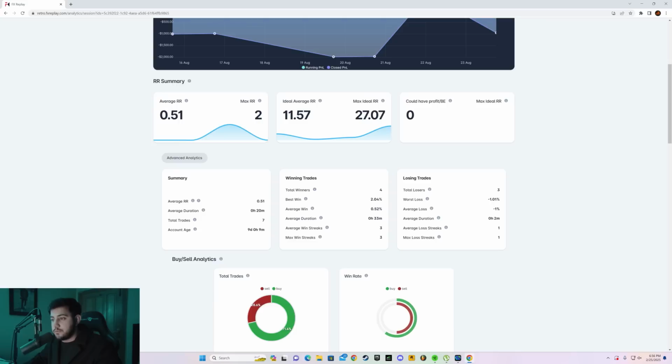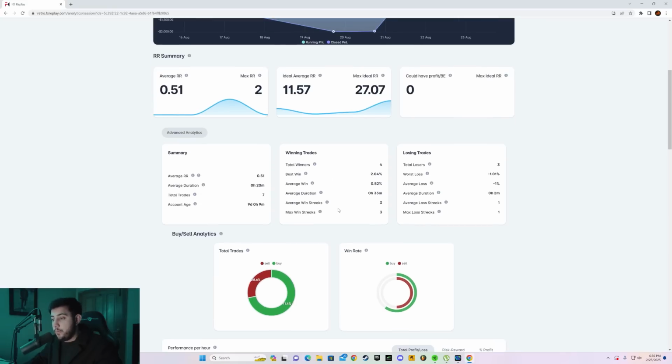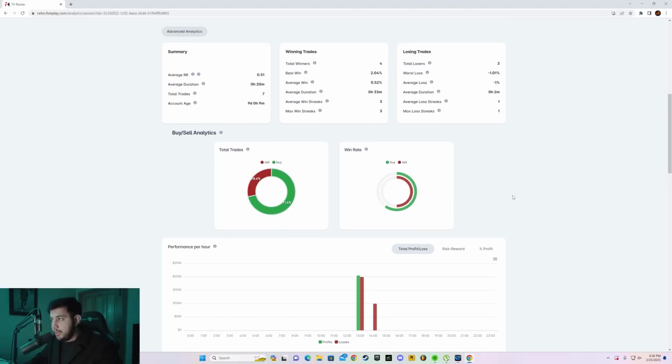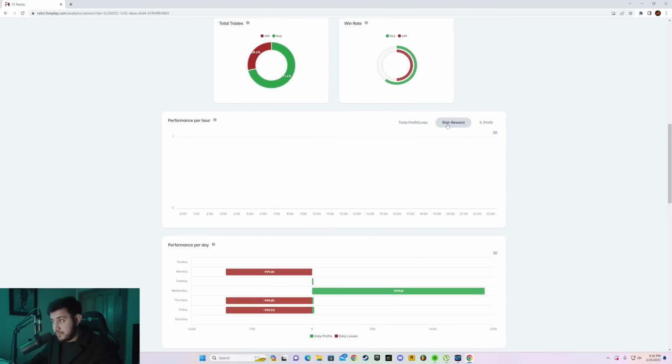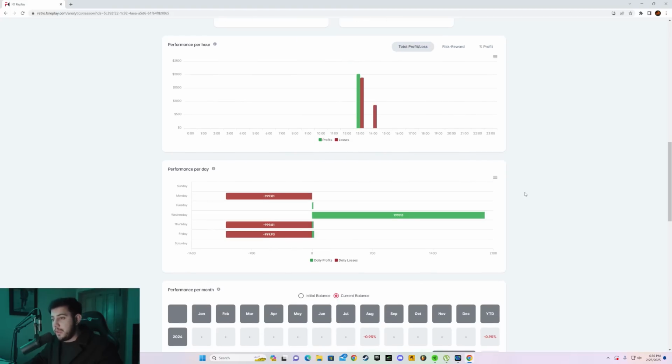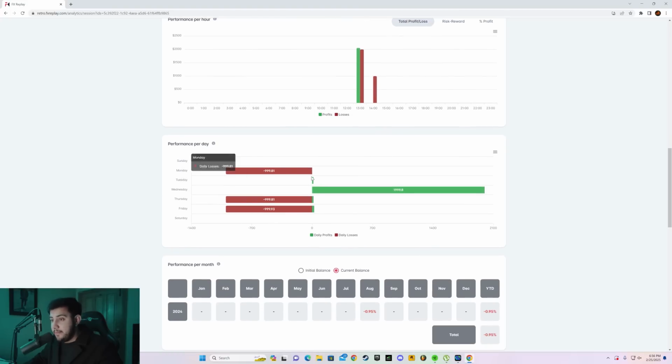Now, the average risk to reward was 0.51, right? And you can see the worst loss was this, average loss streak, max loss streak, right? It shows performance per hour as well, right? And then you can look through risk reward or profit, and then you have performance per day, right? You have Monday, Tuesday, Wednesday, Thursday, Friday.